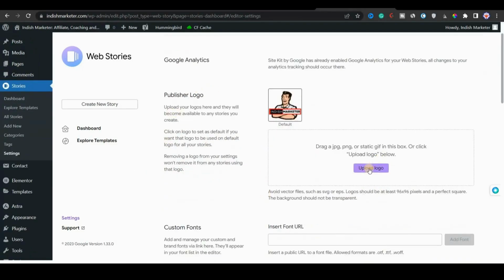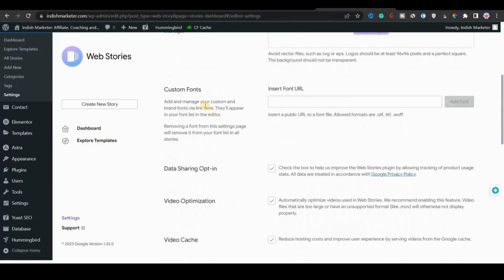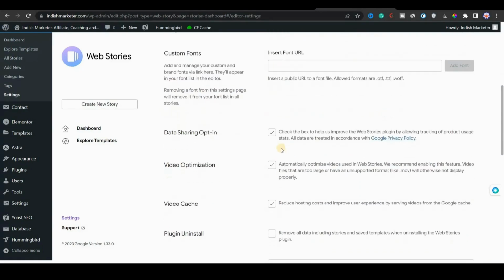Then you have to install the publisher logo by clicking on upload logo. Make sure that the size of the logo is 96 by 96 pixels. And then you have custom fonts. If you want any fonts other than Google fonts, then you can install them. And then you have data sharing opt-in.